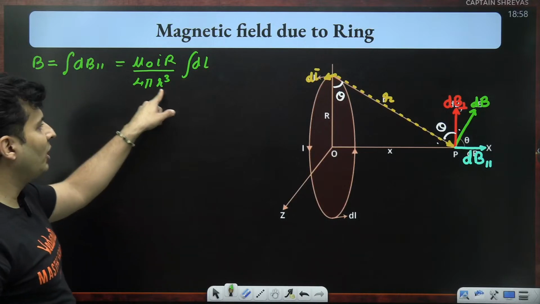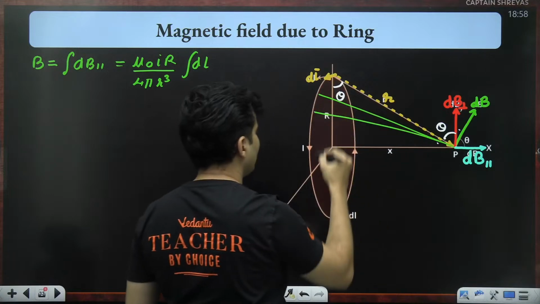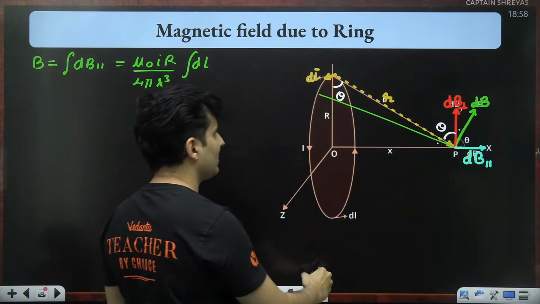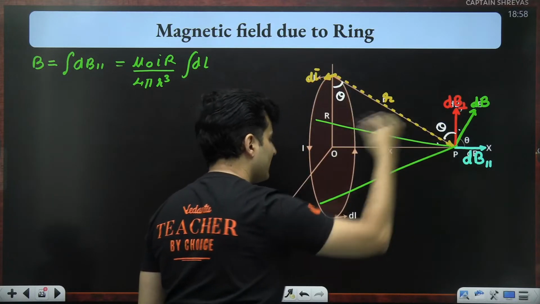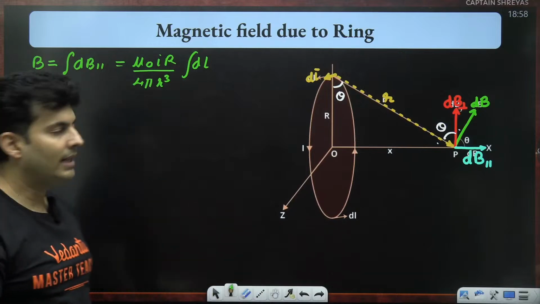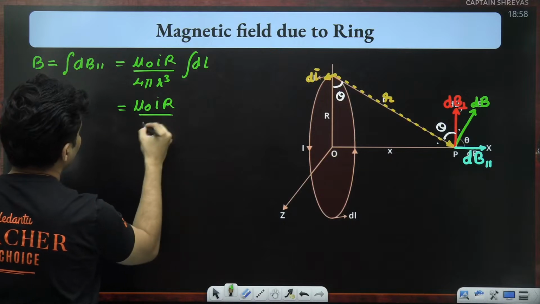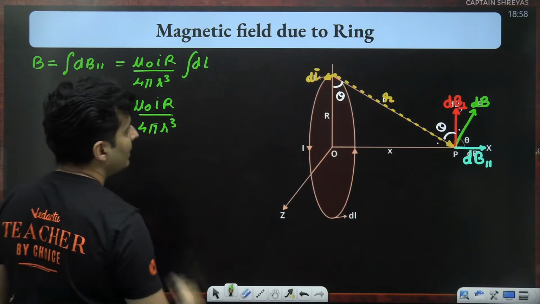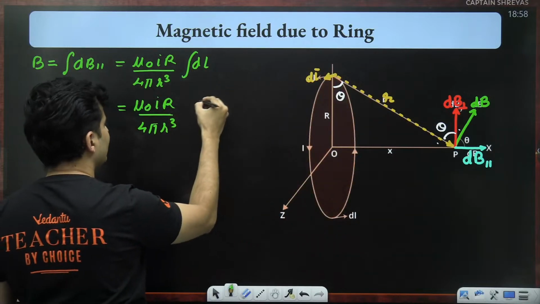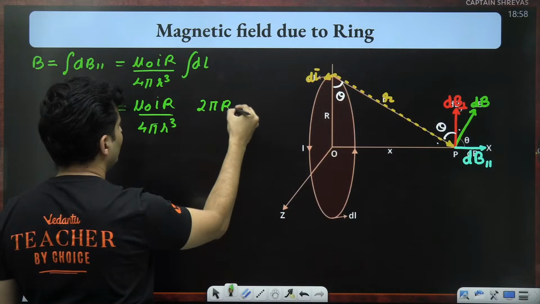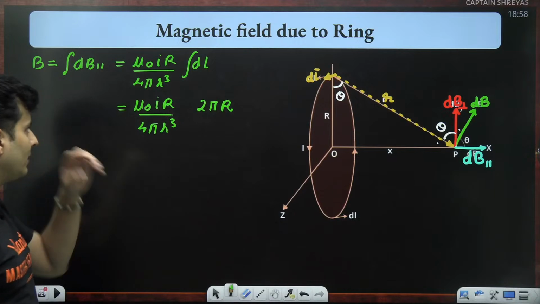You might be thinking small r is a variable, but it isn't. Look at it, all these distances are the same. All these hypotenuses are the same, they are the side of an imaginary cone. If you imagine a cone, that is the slanting length of the cone. So what is dl going to be? Integration of dl is the perimeter of the circle, which is nothing but 2 pi r. Is that making sense, guys?